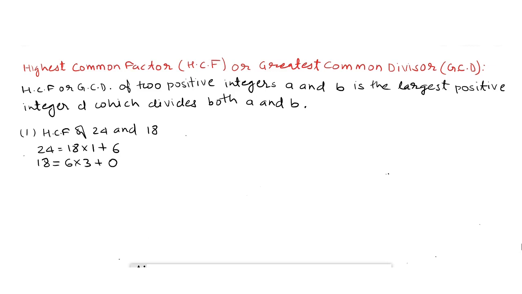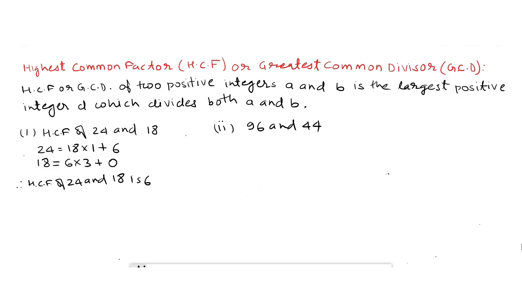Now the remainder is 0, hence 6 is the HCF of 18 and 24, which is the last divisor. Therefore, HCF of 24 and 18 is 6.